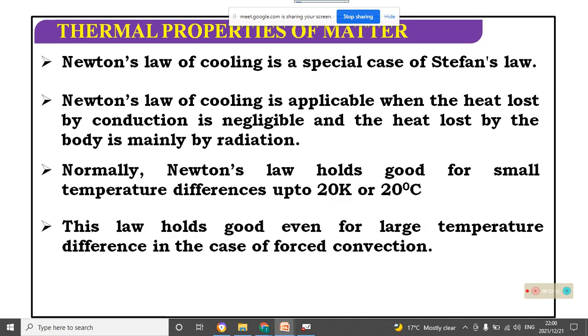This law holds good even for a larger temperature difference in the case of forced convection. For what convection is, we know radiation, conduction, and convection. If you want more details about convection, you may go to the previous video.